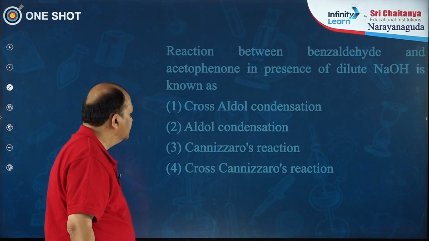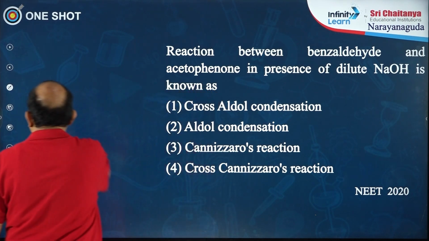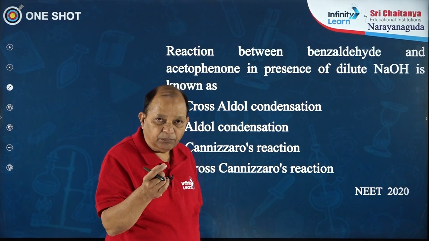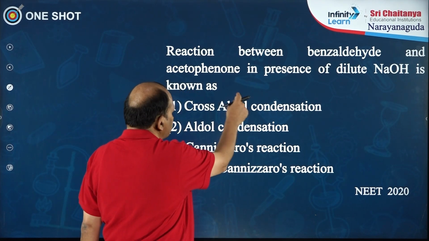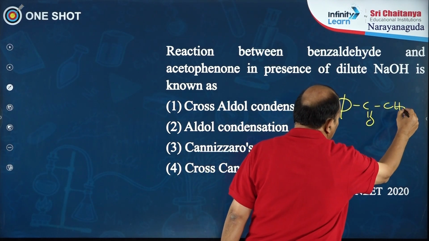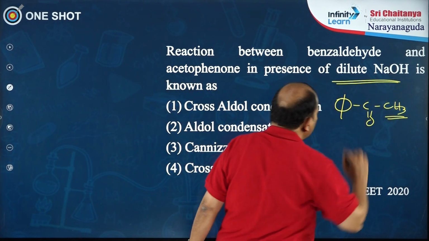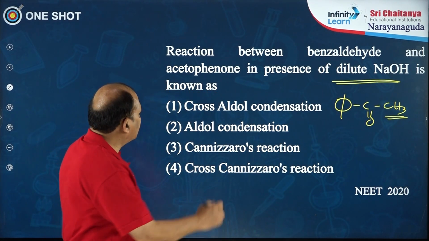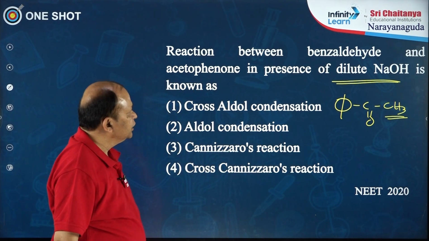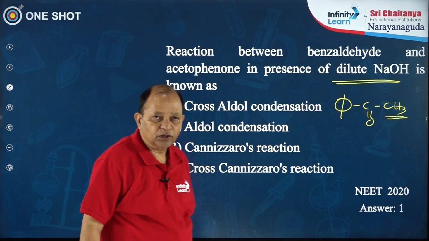Now, a question that came in NEET 2020. The question is: reaction between benzaldehyde, a carbonyl compound without alpha hydrogen, and acetophenone, a compound with alpha hydrogens, treated with a dilute base. Dilute base, so it is aldol condensation. Which one? It is a crossed aldol condensation, because it takes place between two different carbonyl compounds. So the answer is 1, crossed aldol condensation.